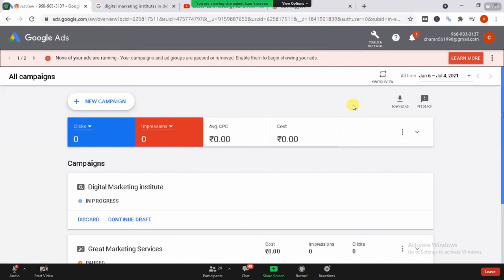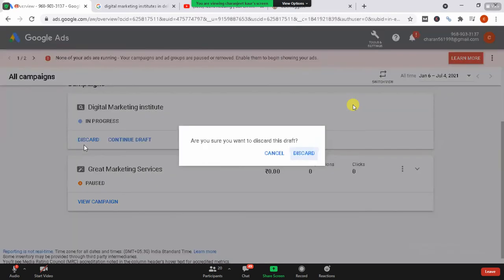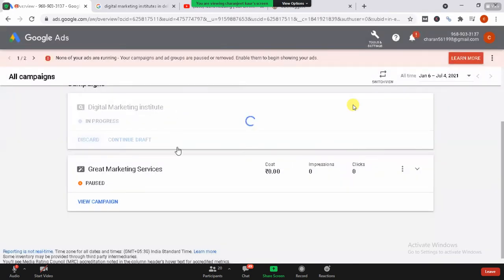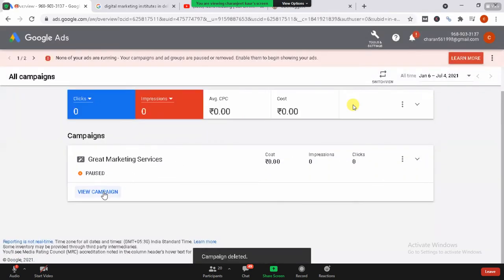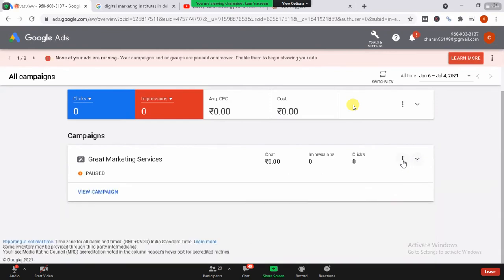Okay. Now apart from that, once you have reached this page, you can see over here, this is the kind of page you can expect. First of all, I have created two campaigns. Now I need to delete them first of all. I have created two campaigns earlier, but I haven't run them.